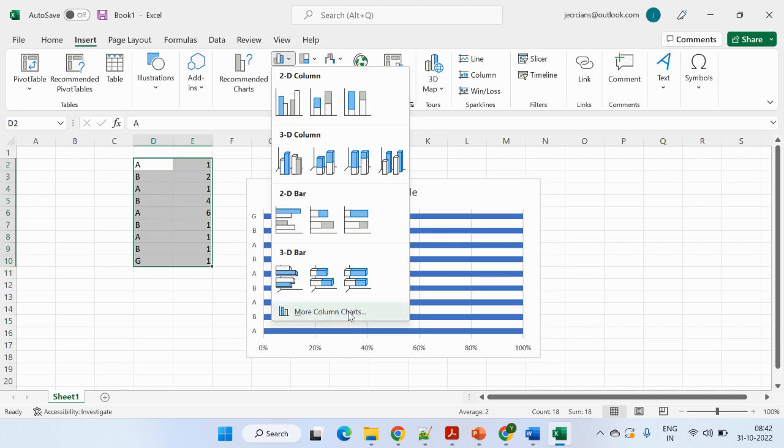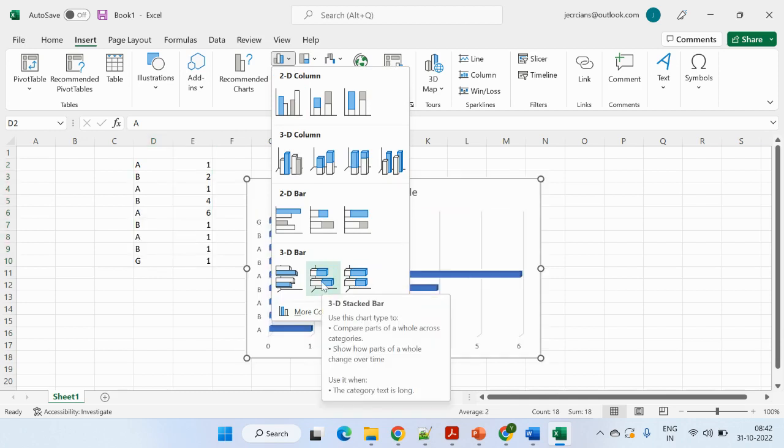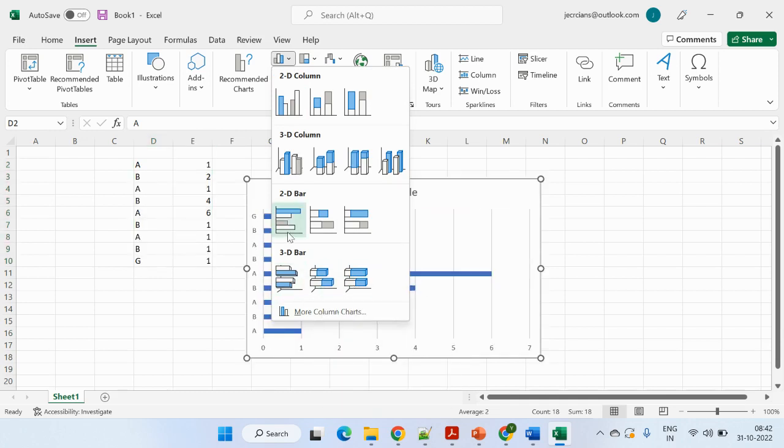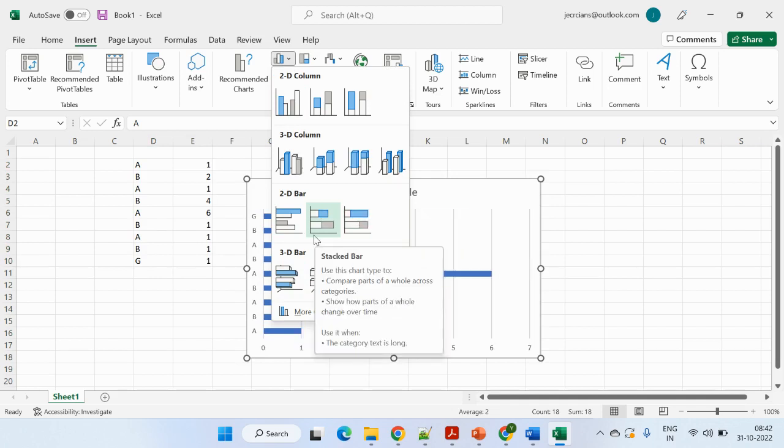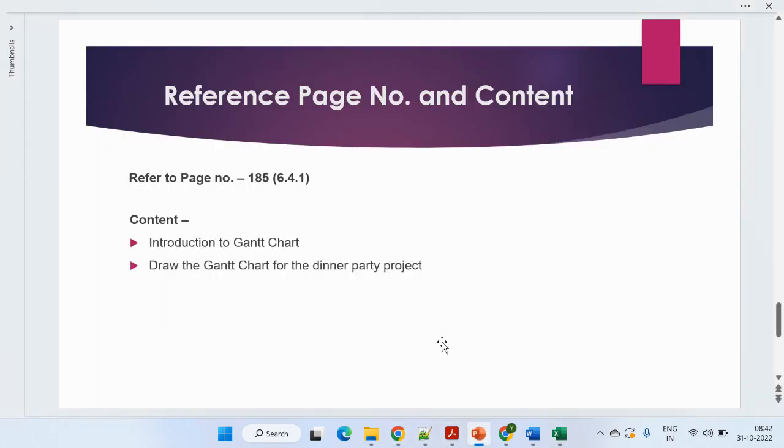Maybe you can do a little bit of R&D to move the values. Maybe you can use different options, 2D, 3D bars, to draw a Gantt chart. Just prepare the Gantt chart in Excel, copy and paste it to the Word document, and it's all done, right? So this is the way you can prepare a Gantt chart.